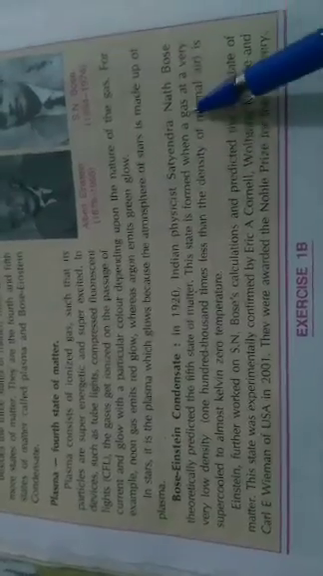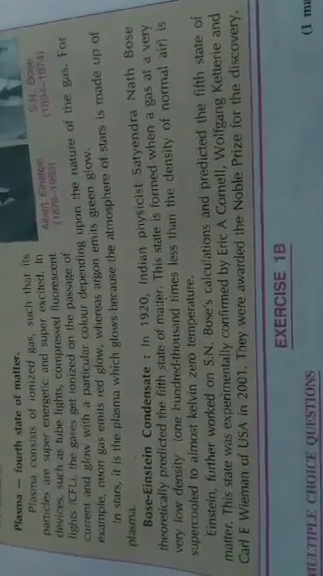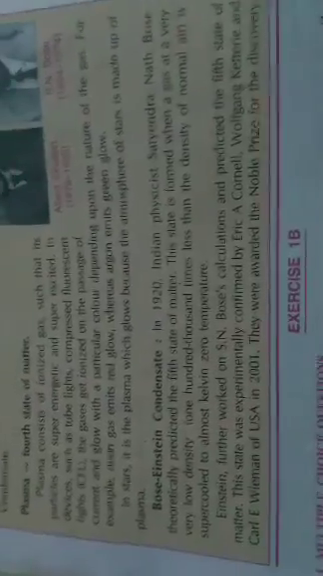This state is formed when a gas at very low density, about 100,000 times less than the density of normal air, is super cooled to almost 0 Kelvin. Einstein further worked on Bose's calculations and predicted the fifth state of matter, called Bose-Einstein condensate. That means when a gas kept at very low pressure and about 100,000 times lower than normal density is super cooled to almost 0 Kelvin, Bose-Einstein condensate is formed.